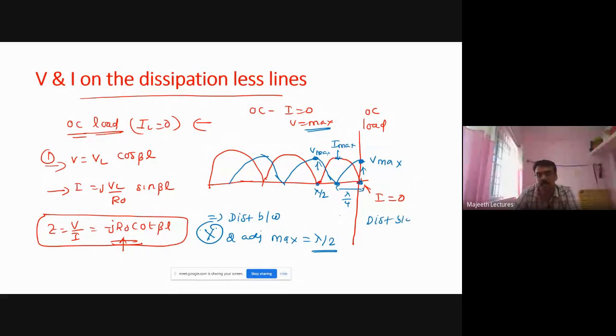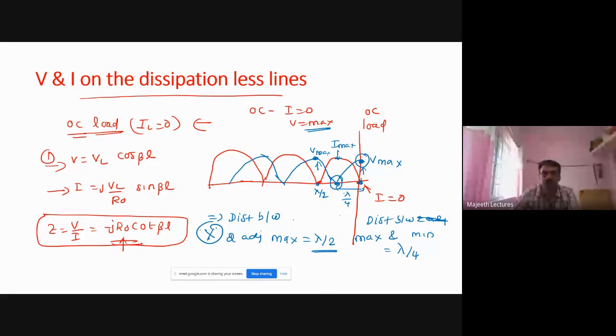Distance between two adjacent minima is lambda by 2. Between maximum and minimum, you see, maximum is here, minimum is here. What is the distance? Lambda by 4. Minimum is here, maximum is here, lambda by 4, lambda by 4.